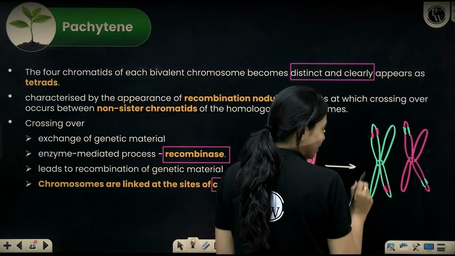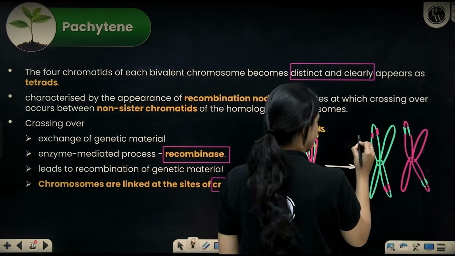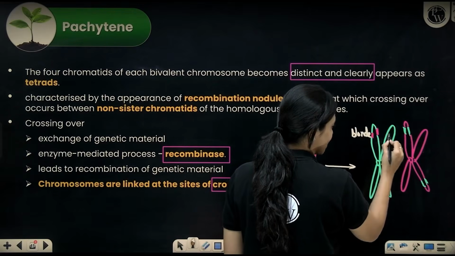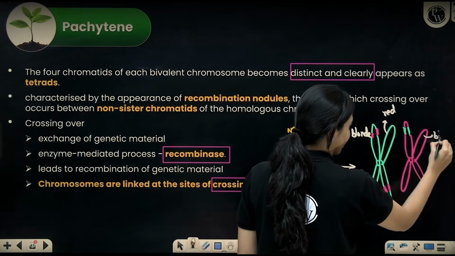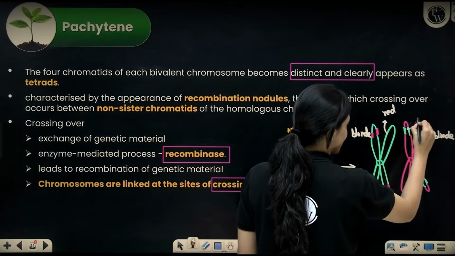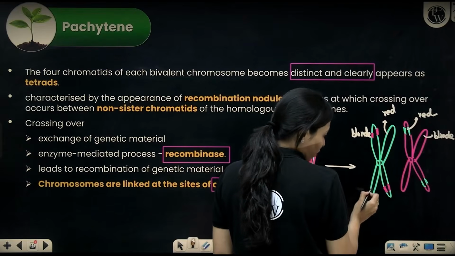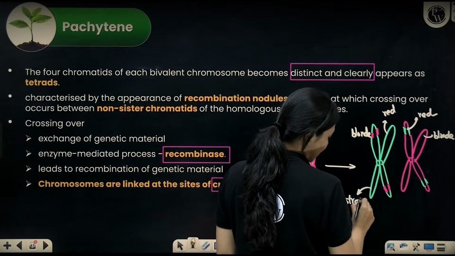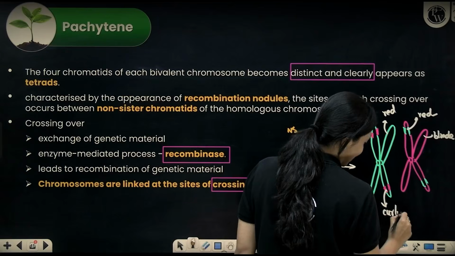In this chromatid, you can see that there is information for blonde. This is red information, red hair information. This is blonde hair information. This is information for red hair color. Over here, there is information for straight hair because it is paternal from the father. Here there is information for curly hair.